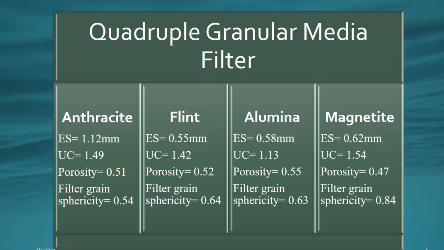In this research, a quadruple granular media filter was adopted, which consists of four different media: anthracite, flint, alumina, and magnetite. Small media of higher density form the bottom layer of the filter, while progressively layered media of lower density overlap one another, producing a filter of an ideal media structure.